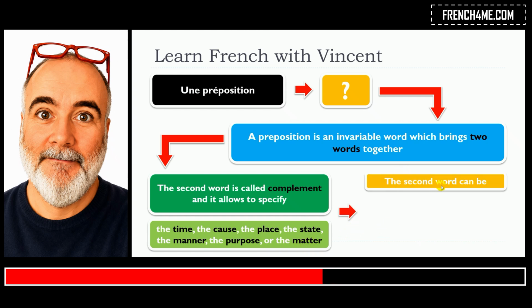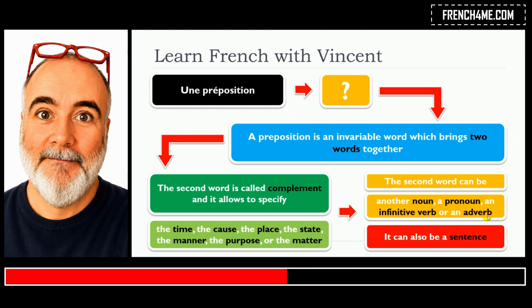The second word can be another noun, a pronoun, an infinitive verb, or an adverb. And last but not least, remember that this complement can also be a sentence.